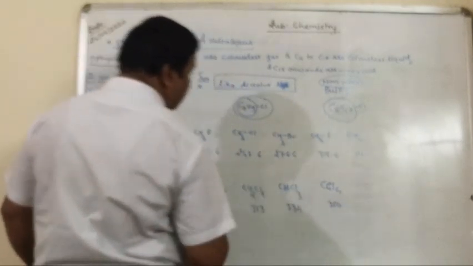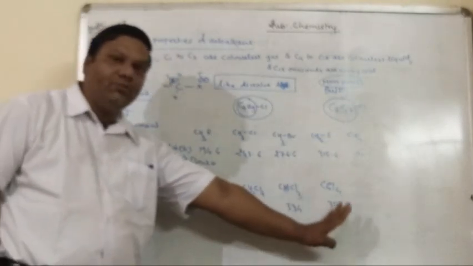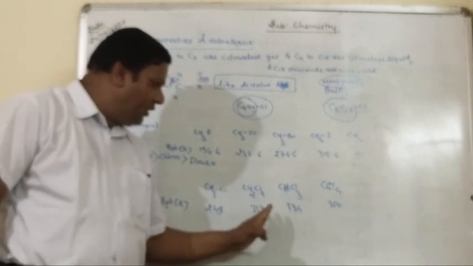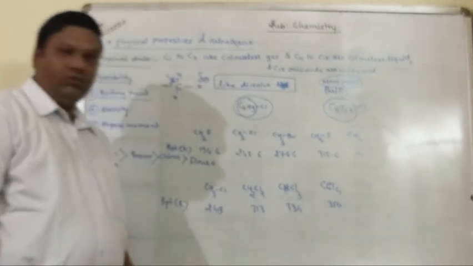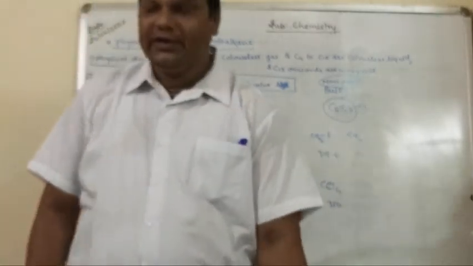So by using this value you can easily see that carbon tetrachloride has a higher boiling point than chloroform, than dichloromethane, than chloromethane. So as the number of halogens increases, the boiling point also increases.